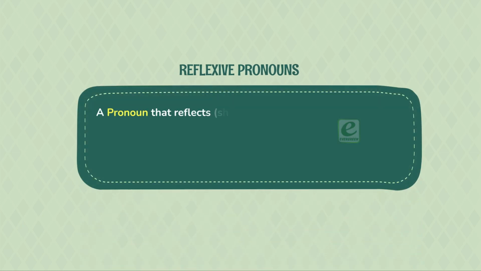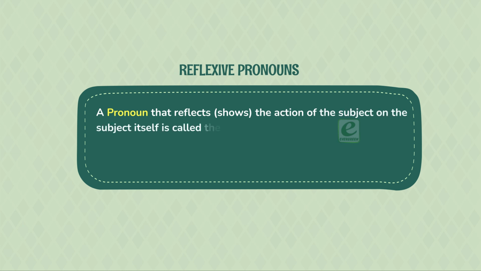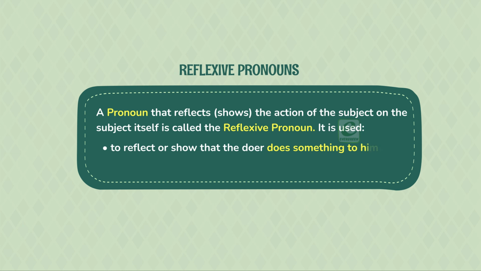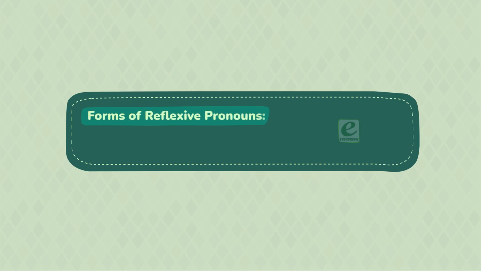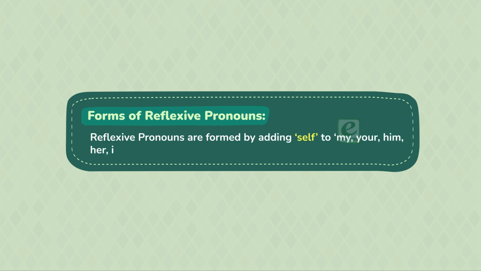Reflexive pronouns. A pronoun that reflects the action of the subject on the subject itself is called the reflexive pronoun. It is used to reflect or show that the doer does something to himself, to lay more emphasis on the pronoun. Forms of reflexive pronouns. Reflexive pronouns are formed by adding self to my, your, him, her, it, and selves to our, your, them.